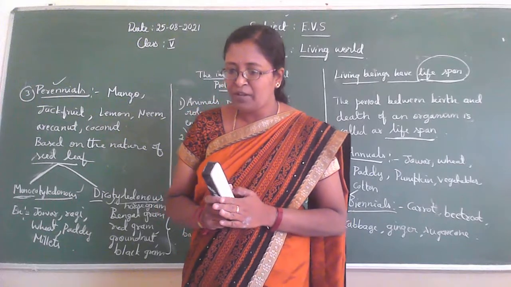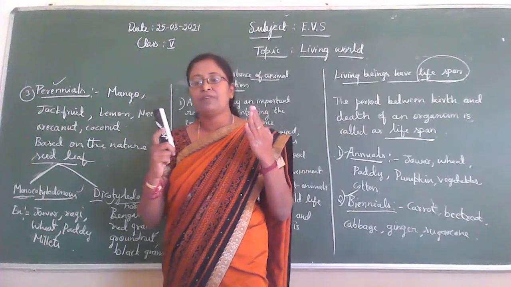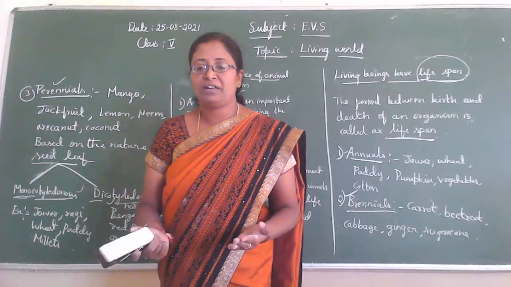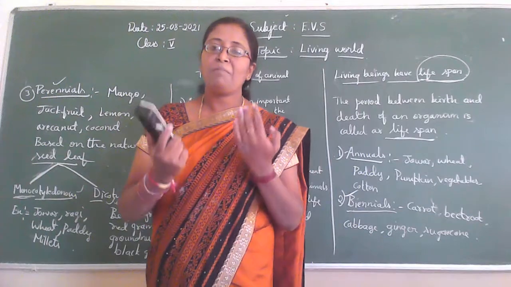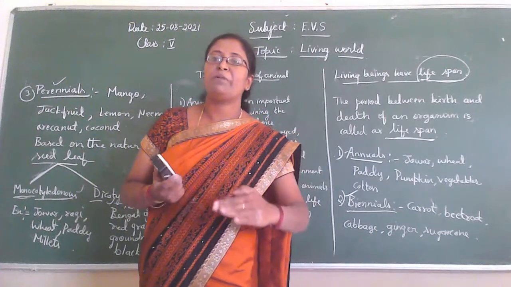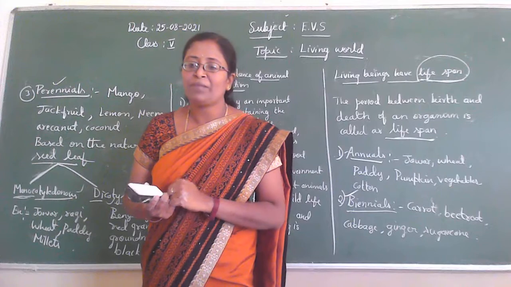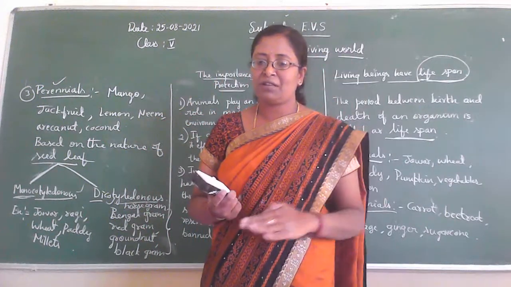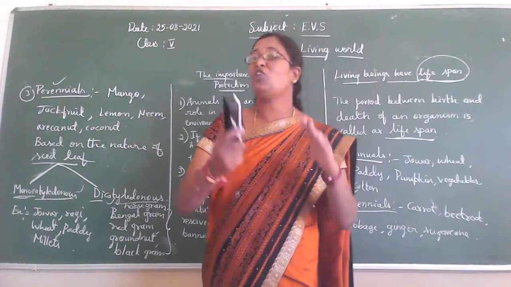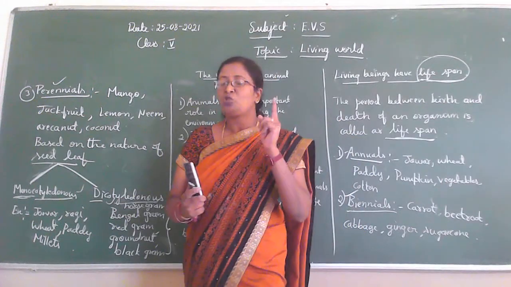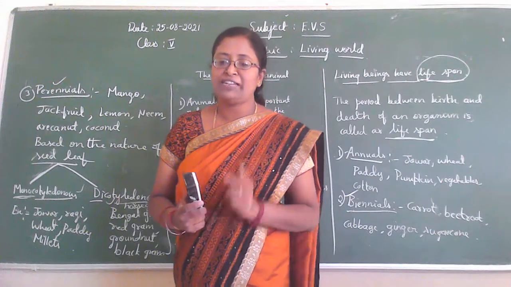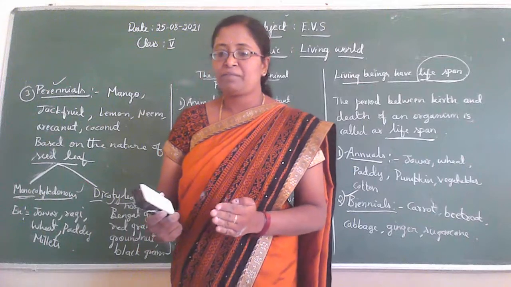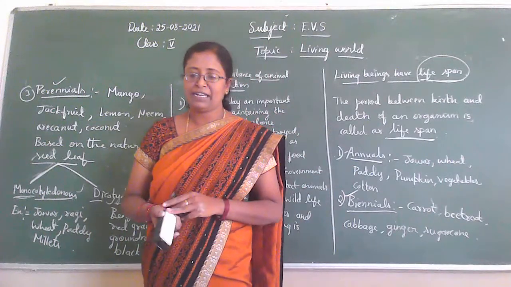Is it, children? But their number is decreasing. Their number is reducing. As a result of man's greediness. So, due to man's greediness, what is happening? The number of animals and the number of plants is decreasing. But we know that plants and animals are the two important components of the nature, but their number is decreasing as a result of man's greediness.